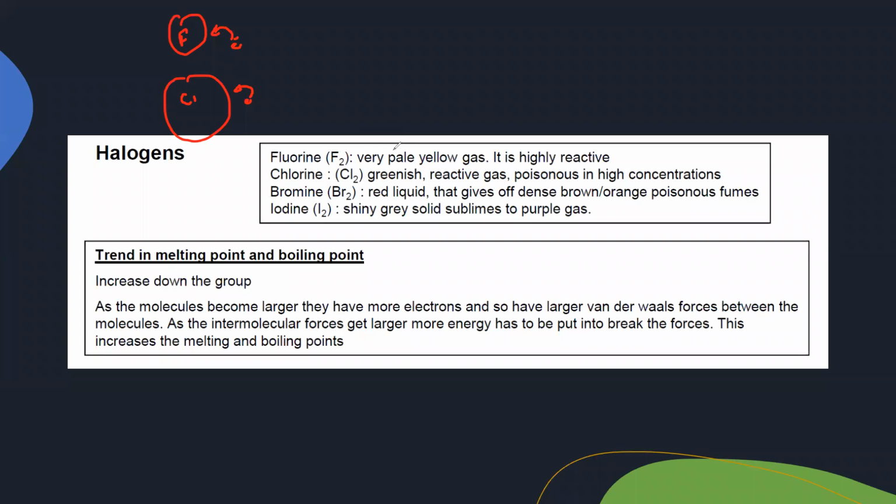So fluorine is pale yellow or light yellow. Chlorine is a yellowish green gas. Bromine is a red-brown volatile liquid. And iodine is a black or purple solid, which easily sublimes.